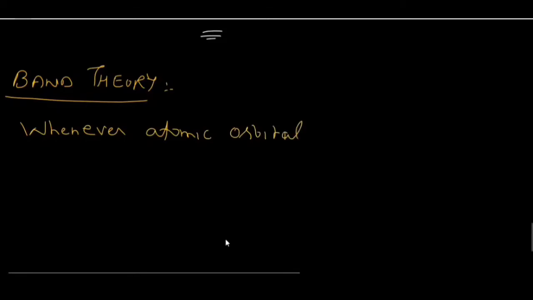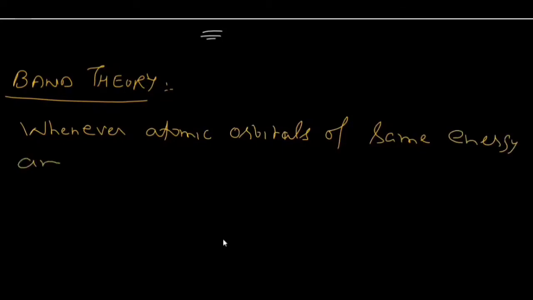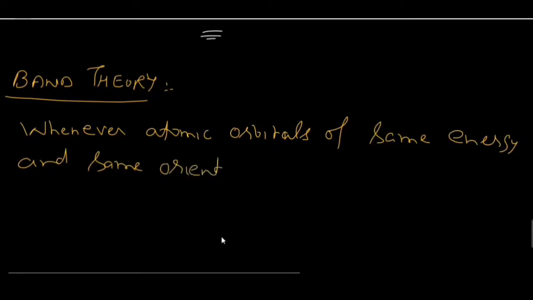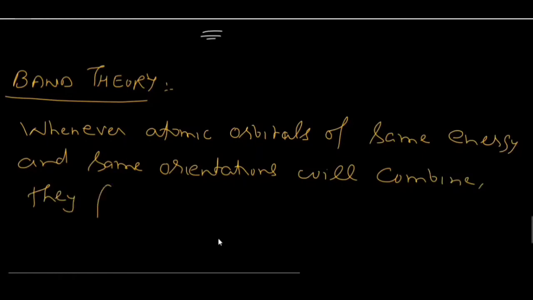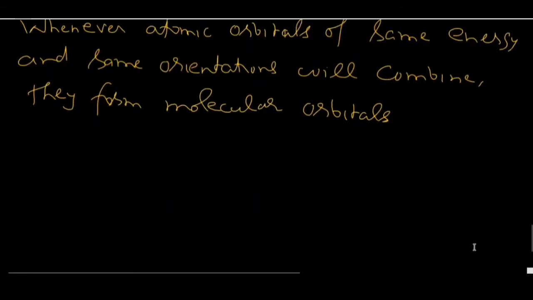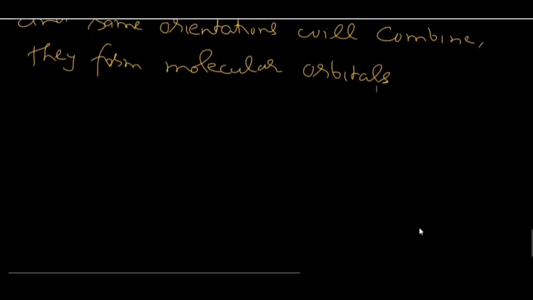So first of all, whenever atomic orbitals of same energy and same orientations combine, then they form molecular orbitals. And we also know that molecular orbitals are of two types.